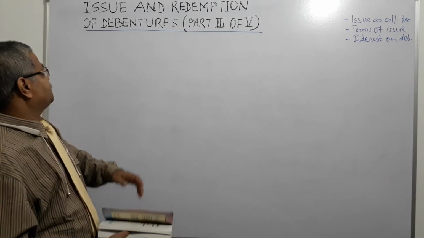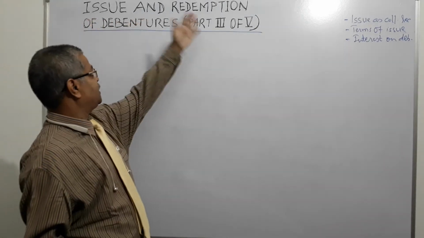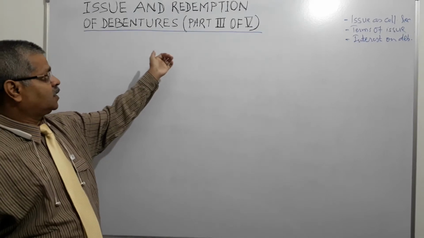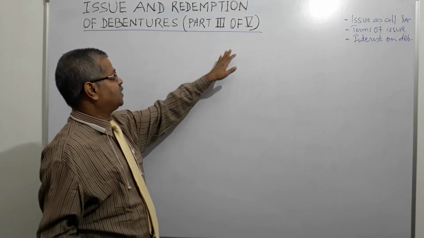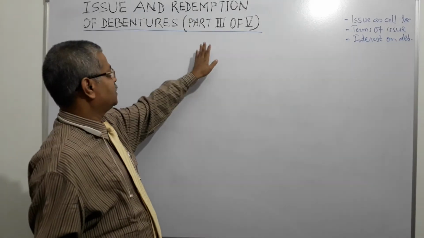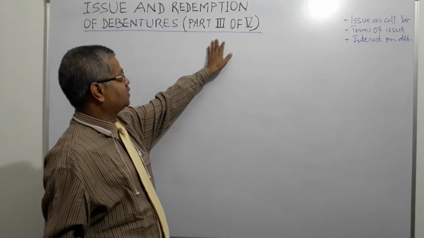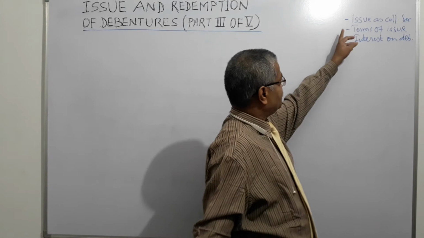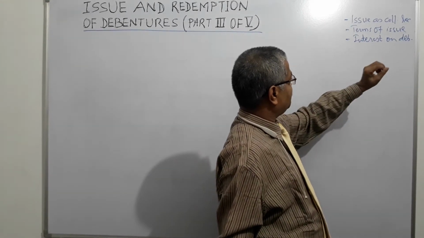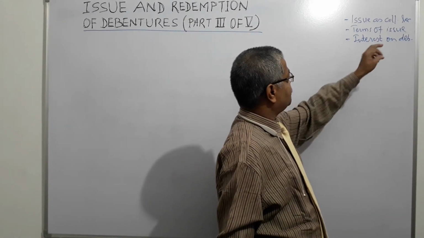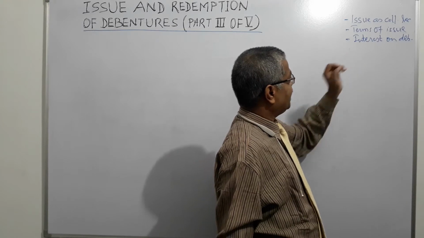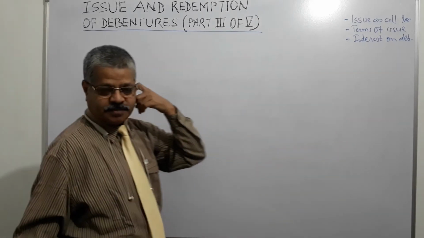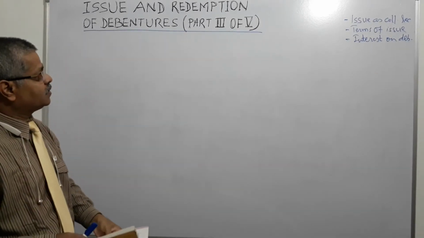Today our chapter is issue and redemption of debentures, and we have divided this in 5 parts. 2 parts we have already covered. This is the third part, part 3 of 5. In this we will discuss issue of debentures as collateral security, terms of issue of debentures and interest on debentures, right? So we will start quickly.